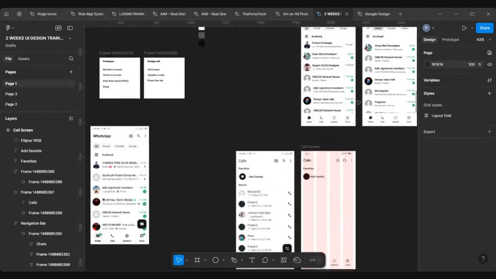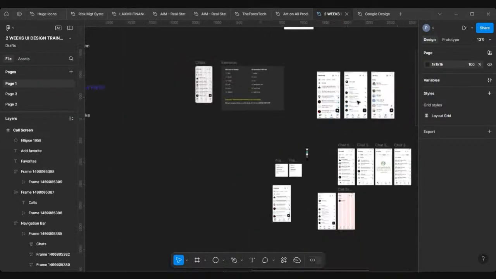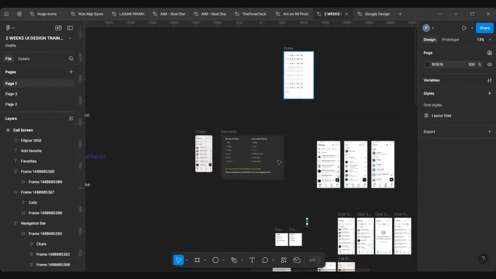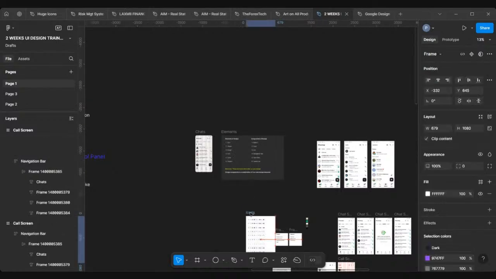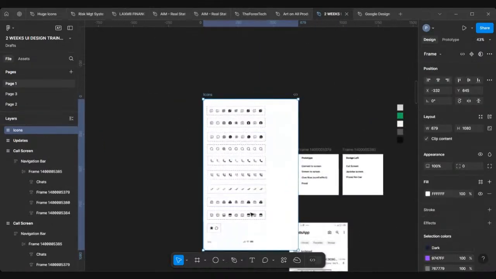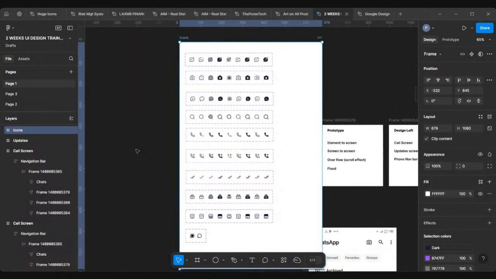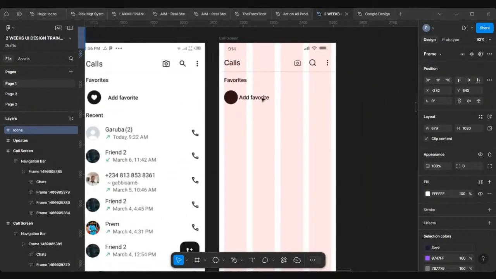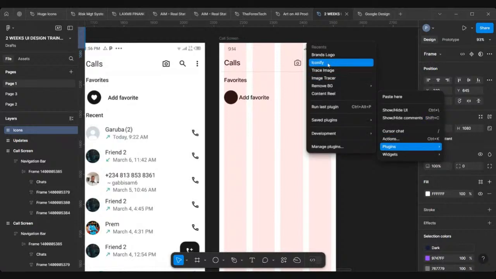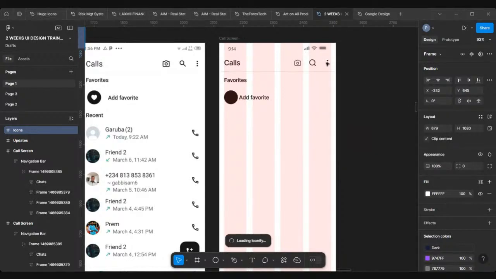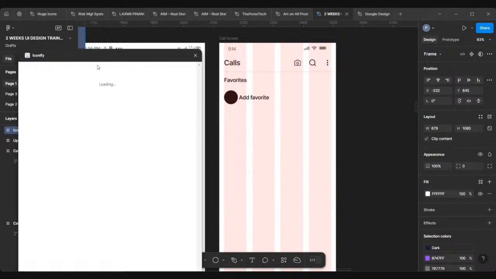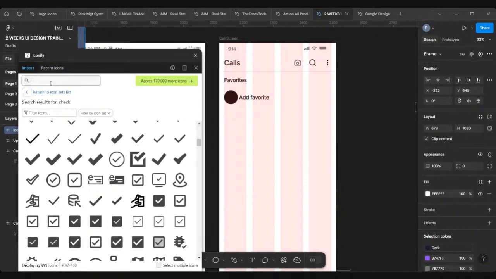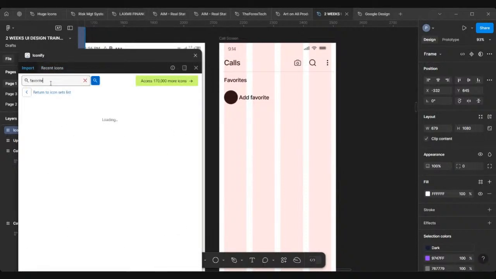The love shape I have here, do I have it? Let's get our icon pack. I already made this available to everyone, so let me check. There's no love shape here, right? So let me just get that from Iconify. I'll right click, go to plugins, come over to Iconify. Then I'll type, the name of that thing is not love, it's favorite.